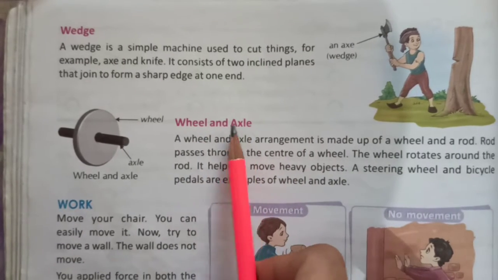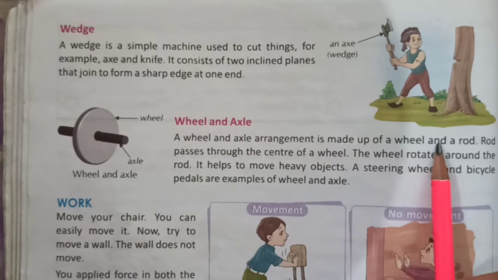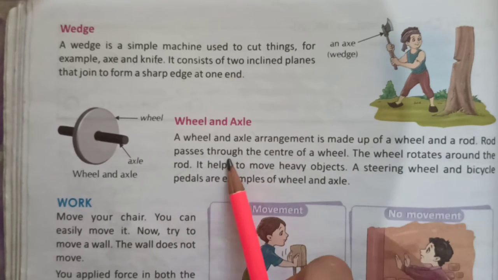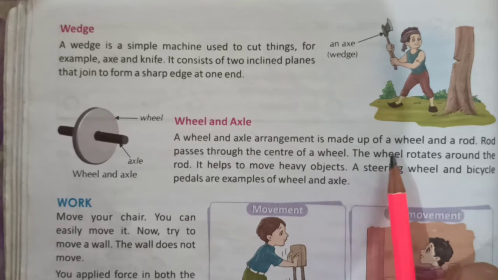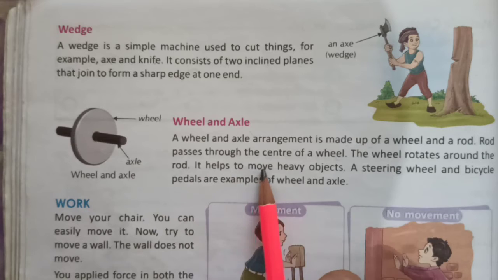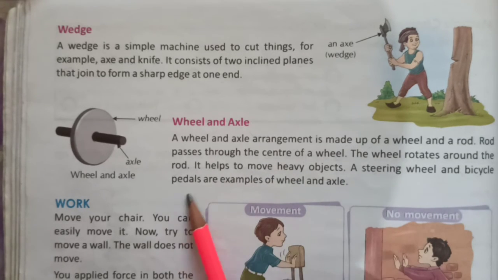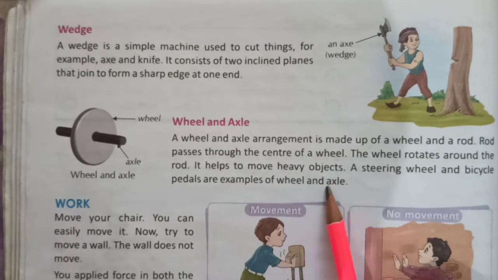Wheel and axle. A wheel and axle arrangement is made up of a wheel and a rod. The rod passes through the center of a wheel. The wheel rotates around the rod. It helps to move heavy objects. A steering wheel and bicycle pedals are examples of wheel and axle.